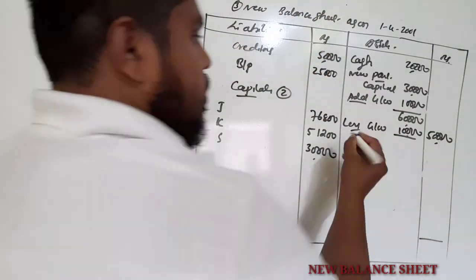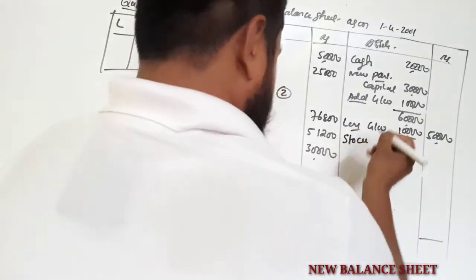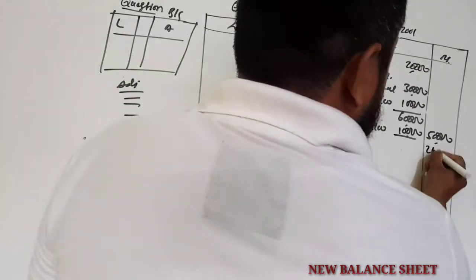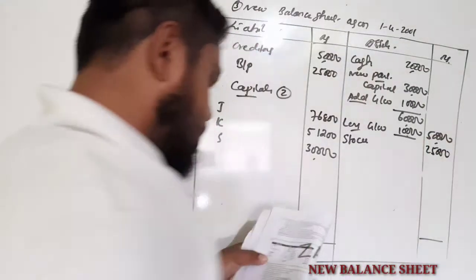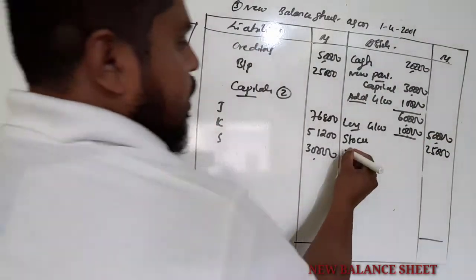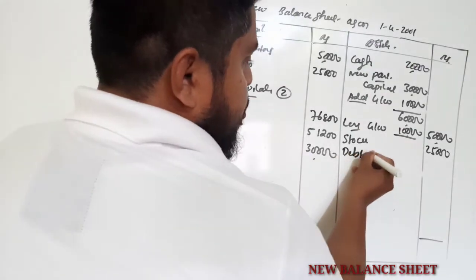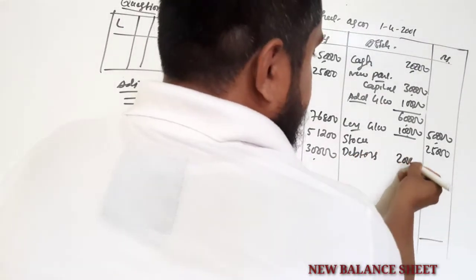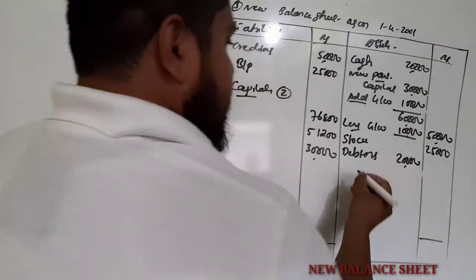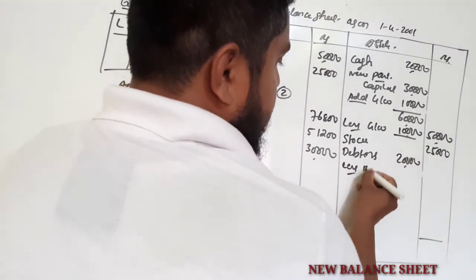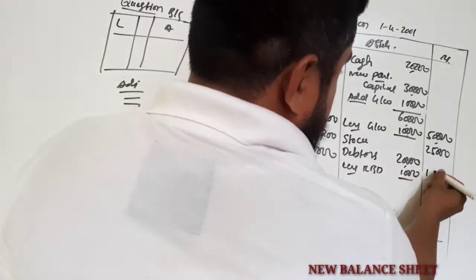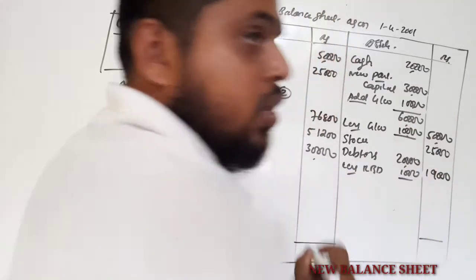Now stock. So stock, no adjustment, 25,000. Next debtors, you got adjustment. So debtors 20,000. In that you have to minus RBD, less RBD 1,000, 19,000.